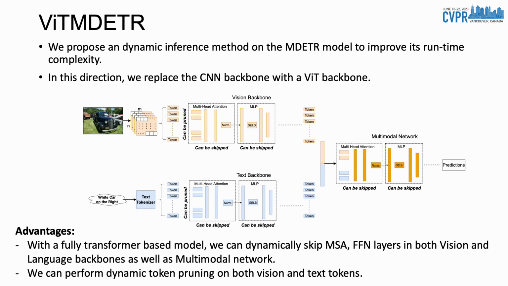We built our dynamic inference on the recent MDETR model. In this direction, we replaced the CNN backbone with a ViT backbone. This way, we can dynamically skip MSA and MLP layers across the vision and text backbones, as well as the multi-modal network. Additionally, we can perform dynamic token pruning on both vision and text tokens to maximize the drop in the runtime complexity.